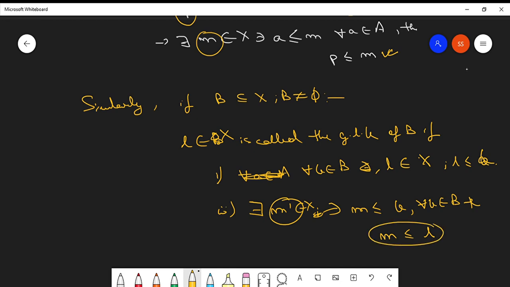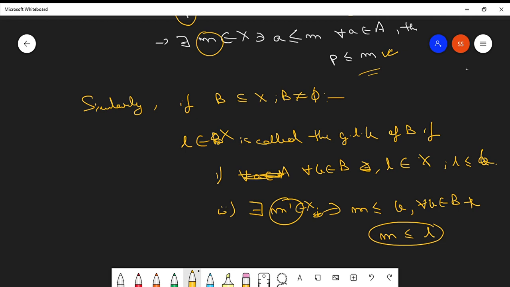So they are kind of comparable, but the difference arises in the order of the relation, got it.